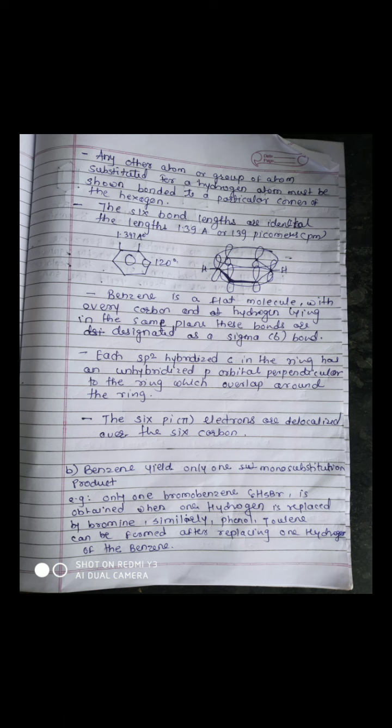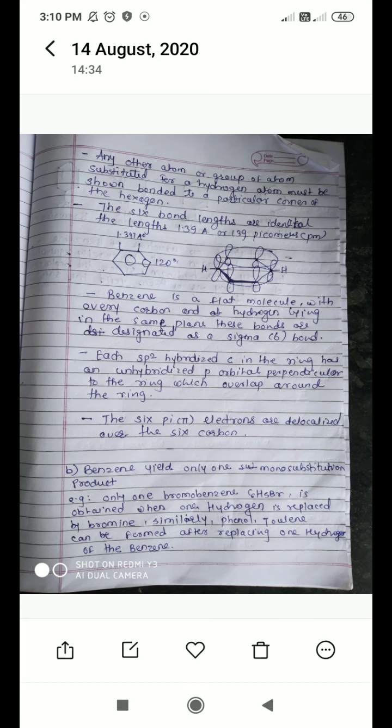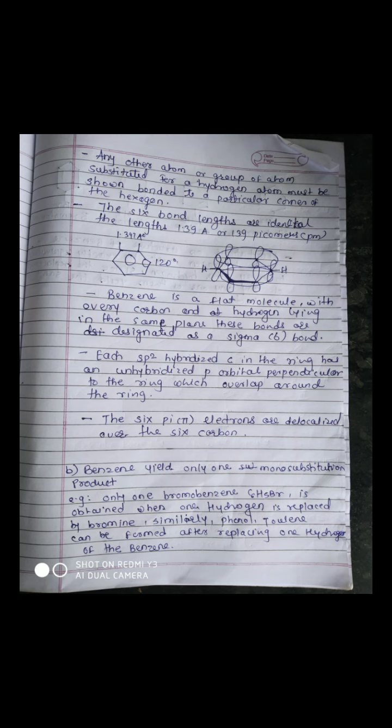In the second structure, the orbital structure, hydrogen and carbon atoms are lying in the same plane. Then each sp2 hybridized carbon in the ring has an unhybridized p orbital perpendicular to the ring, which overlaps around the ring. That we can study in the orbital structure of the benzene molecule. The 6 pi electrons are delocalized over the 6 carbons. As earlier said, they are delocalized or revolving in that ring.